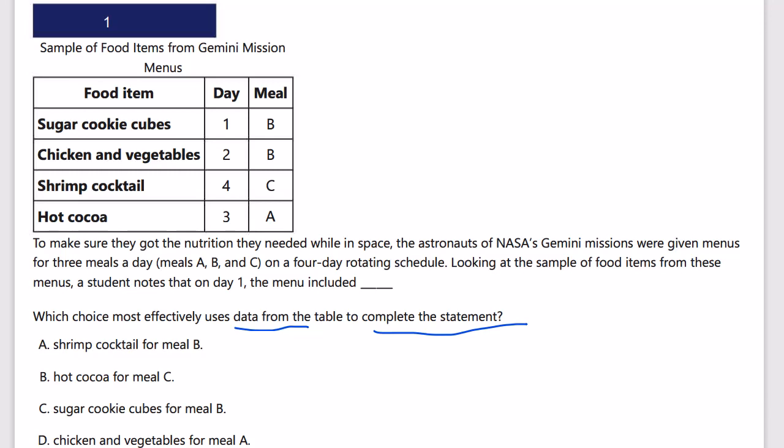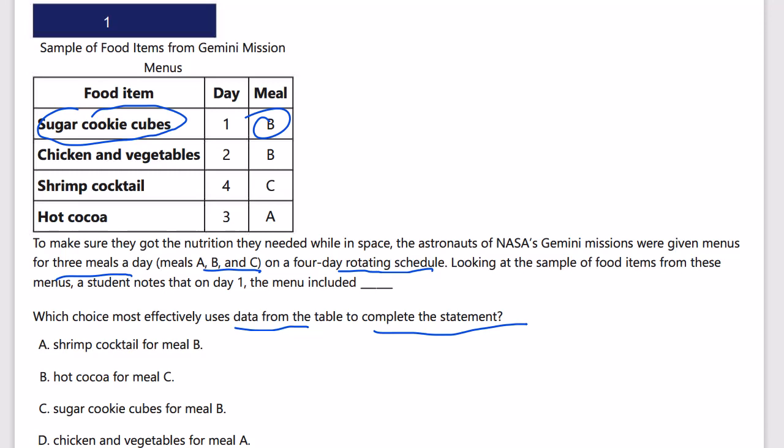Let's read the paragraph. To make sure they got the nutrition they needed while in space, the astronauts of NASA's Gemini missions were given menus for 3 meals a day, meals A, B, and C, on a 4-day rotating schedule. Looking at the sample of food items from these menus, a student notes that on day 1, the menu included sugar cookies or meal B. It's one of those two things. So, shrimp cocktail for meal B.